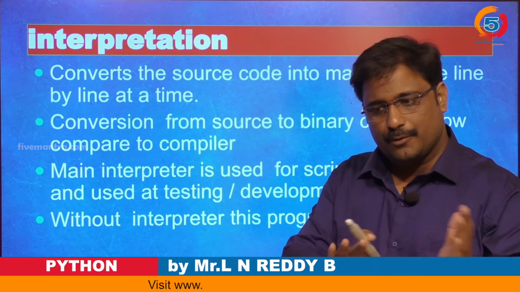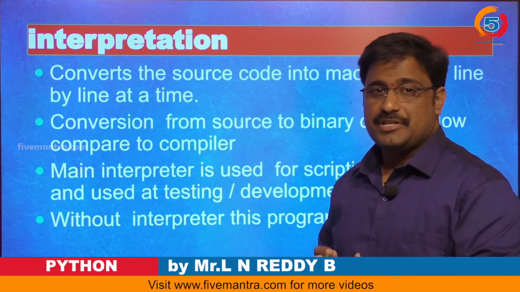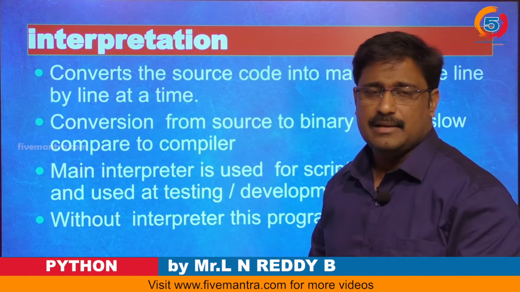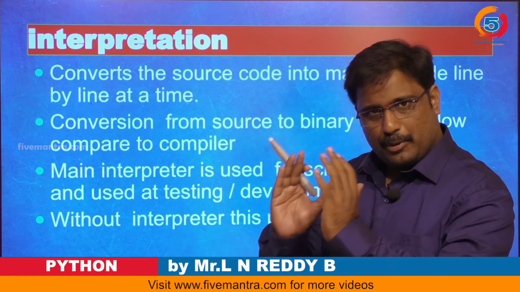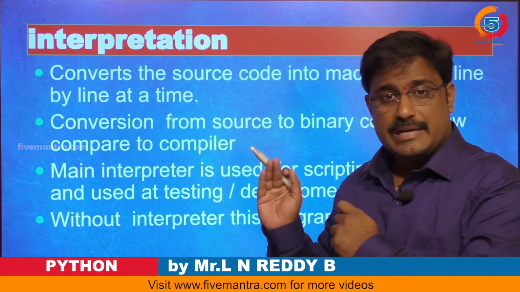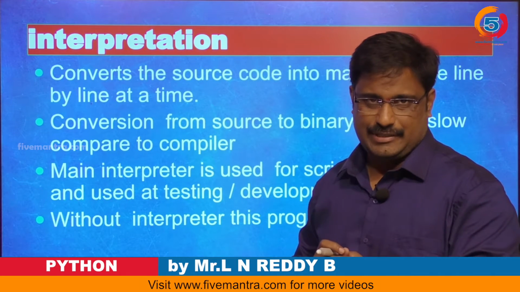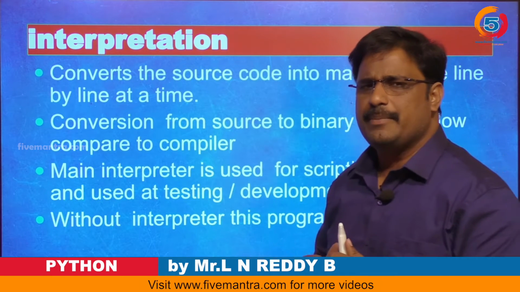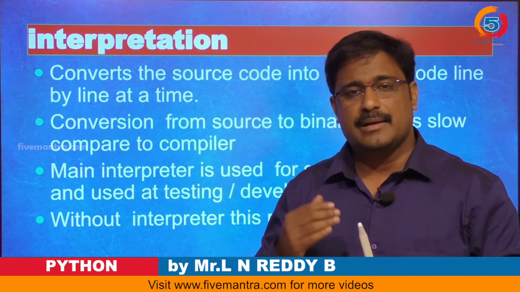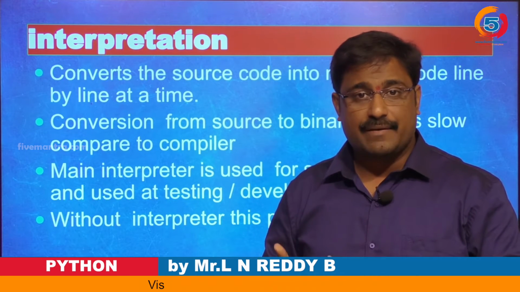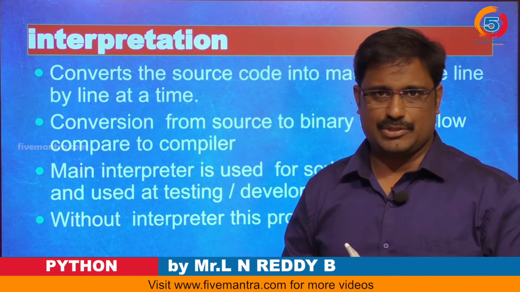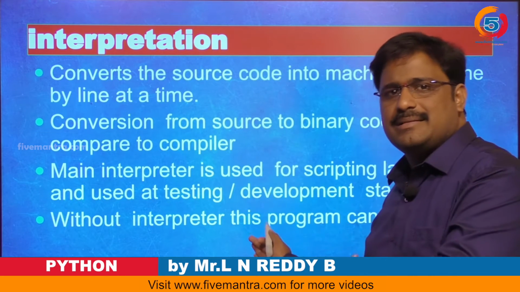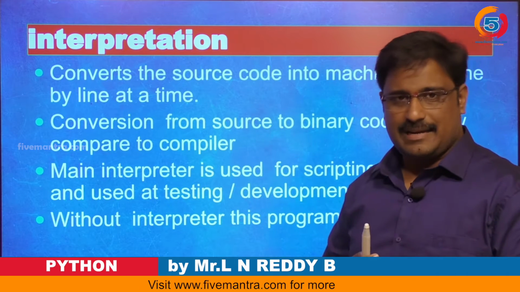Why? Because 100 lines of code will be compiled at a time in a compiler, but interpretation is not like that. The 100 lines will be compiled line by line. If any error occurs, the process will be stopped and it will request you to rectify that error in the debugging process, right? This is the important point we have to know. And actually these interpreters are used with scripting languages like JavaScript or any other scripting languages. That code will be converted into machine understandable code with the help of the interpreter.